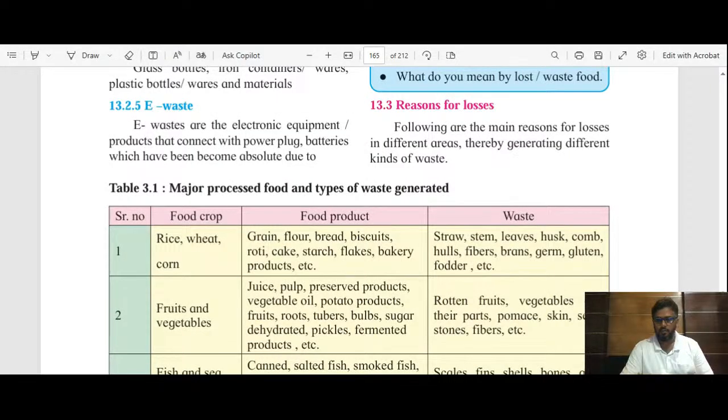Okay, let's start the lecture. In the college we have already studied the Indian condition as well as the types of waste. And now we have to start the next part, that is major processed food and types of waste generated with the help of that food. If everything is good, please message me.